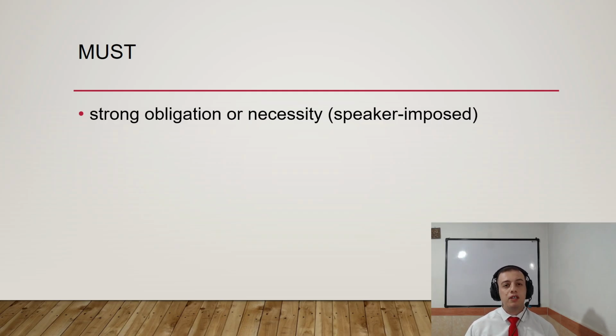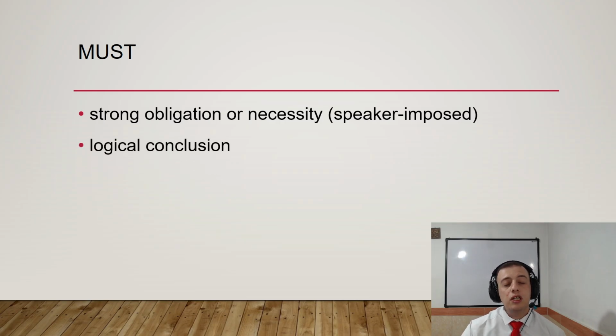It means, for example, me, myself, I force myself. Okay, it means it is internal somehow. To a certain extent, you can say it is internal obligation. Okay, it is all about me. All right. And logical conclusion.